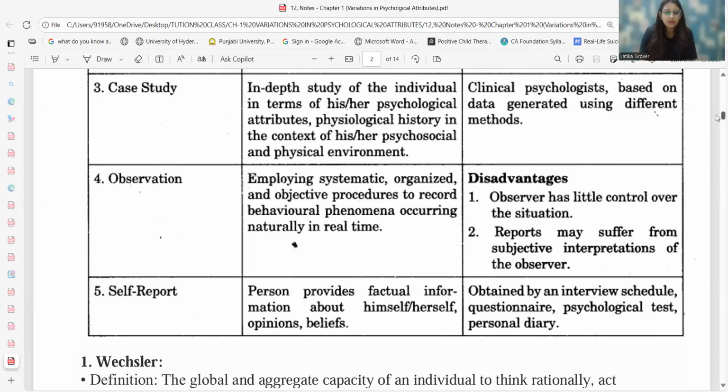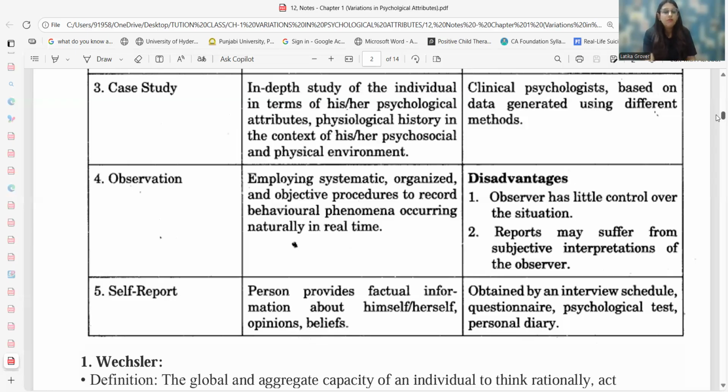Now, there are a few basic advantages and disadvantages of conducting the observational method. The first disadvantage is that observation has little control over the situation. Definitely, subjective bias is one of the major disadvantages that will come up while we are working with the observational method, where the observer will only be able to record and see whatever is done by the participants. So we cannot manipulate, we cannot change, we cannot modify or bring about any changes while working with the observational method.